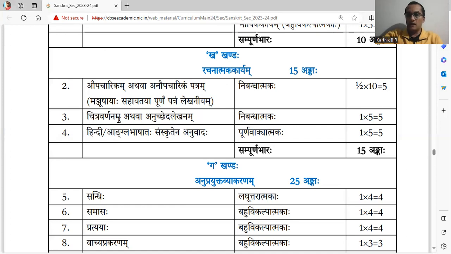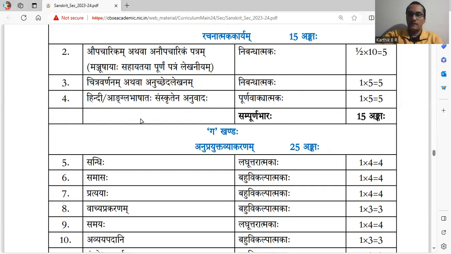Picture writing or picture description or passage writing. Passage writing on a given topic, which will be mentioned in the question paper. But most of the students opt Chitra Varnanam. You can see the picture and make 5 simple sentences. 5 marks, 1 mark for 1 sentence.